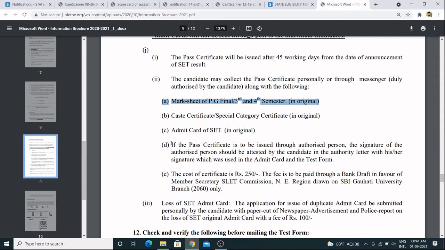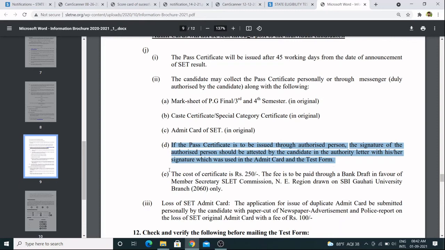If the pass certificate is to be issued through an authorized person, the signature of the authorized person should be attested by the candidate in the authority letter with his or her signature, which was used in the admit card and the test form. Means you have to put your signature and everything details. If you are giving authorization to some other person, right, you have to mention the name of that person, you have to put your signature and everything you have to give, right?